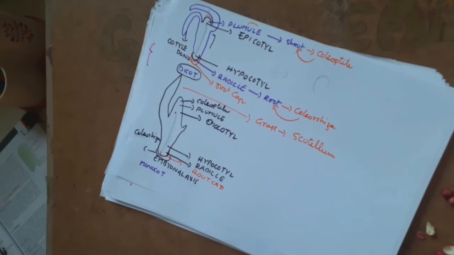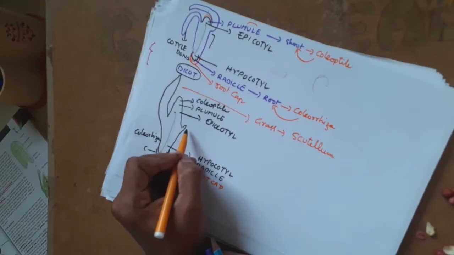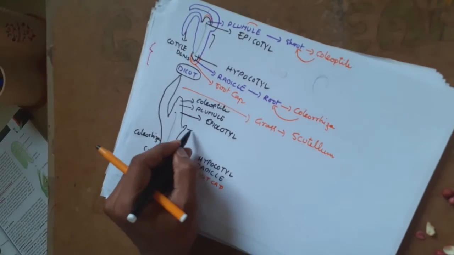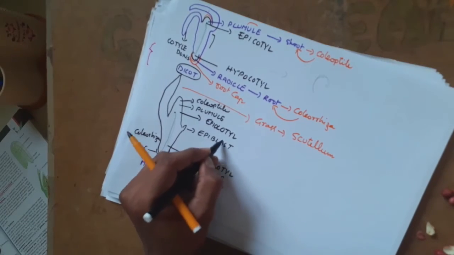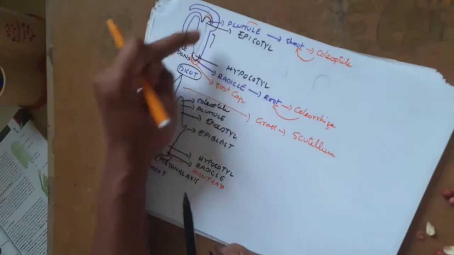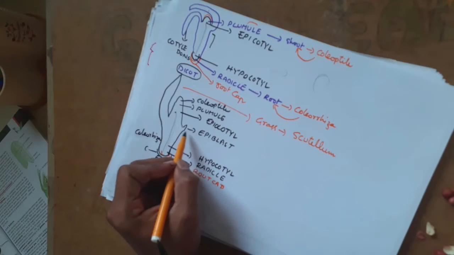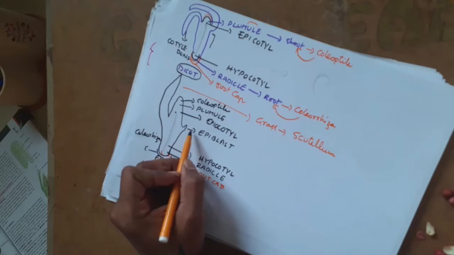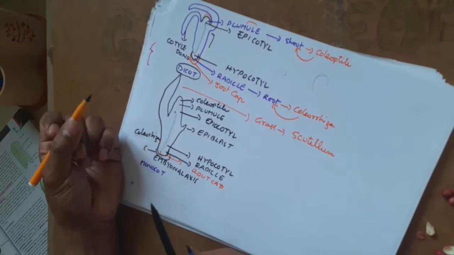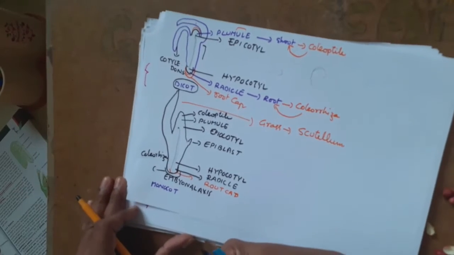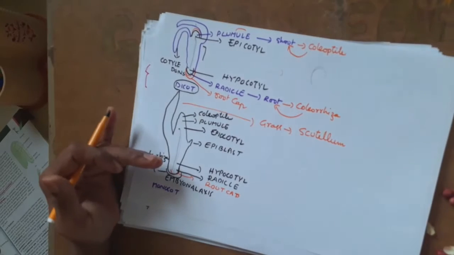So these are almost similar structures. There is one specific structure given in your textbook called epiblast. Epiblast is a reduced cotyledon. You can see there are two cotyledons rising. Now, since it is a monocot plant, epiblast is the region where there will be a reduced cotyledon, which stays like that only. It will never further develop into a cotyledon. So these are the structural differences between a dicot and a monocot.